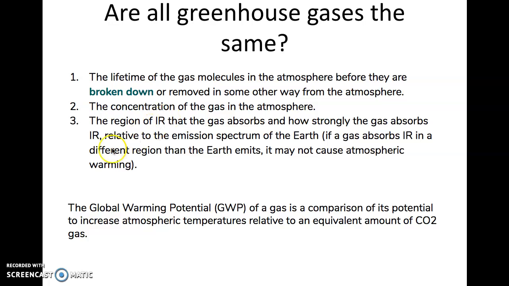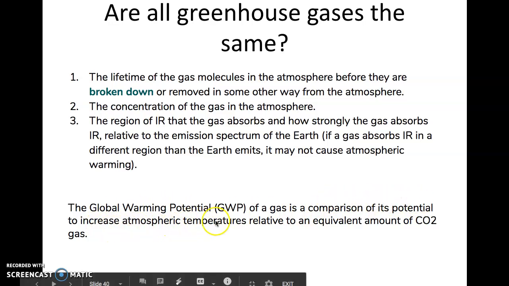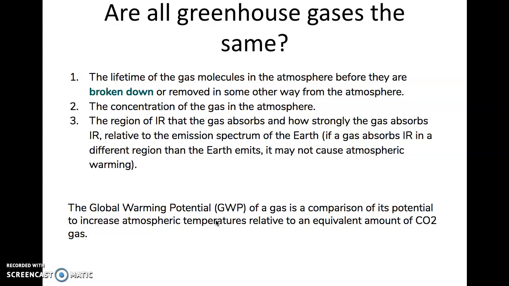And when we're comparing gases, you're going to start hearing or reading the term global warming potential, and that's how we compare gases. So the GWP is a comparison of a gas's potential to increase temperature compared to carbon dioxide.